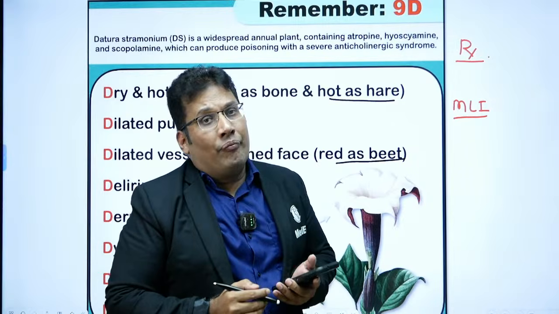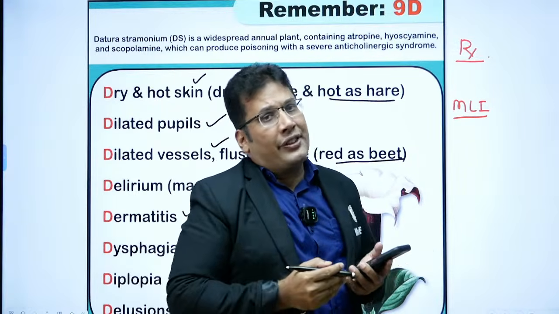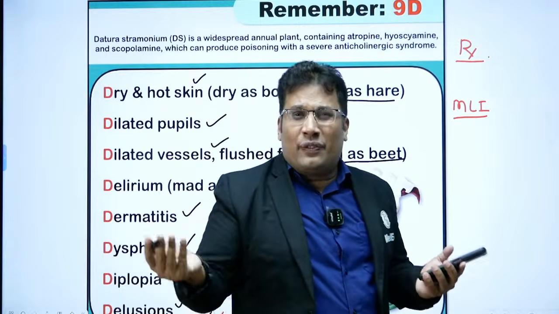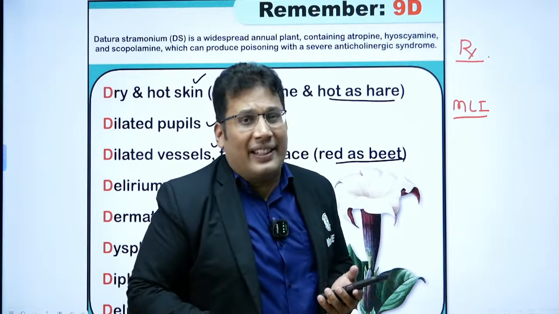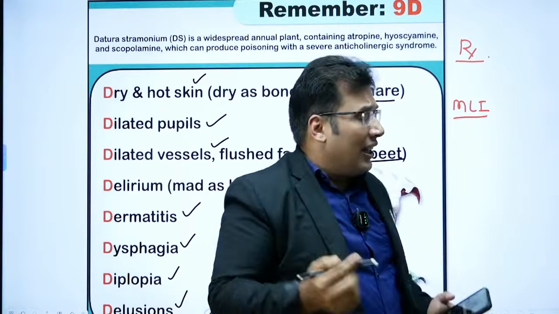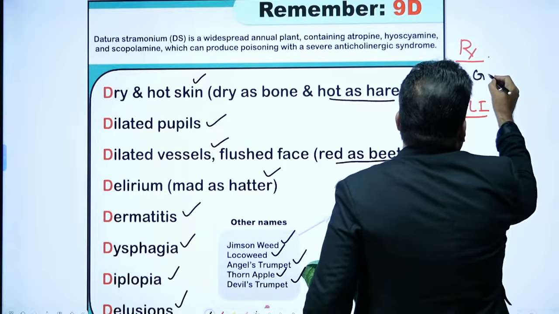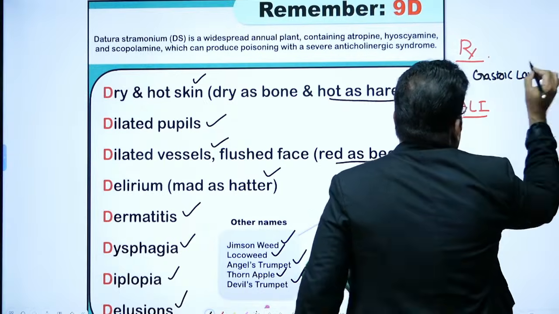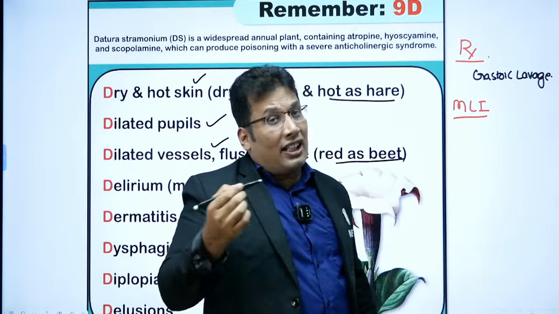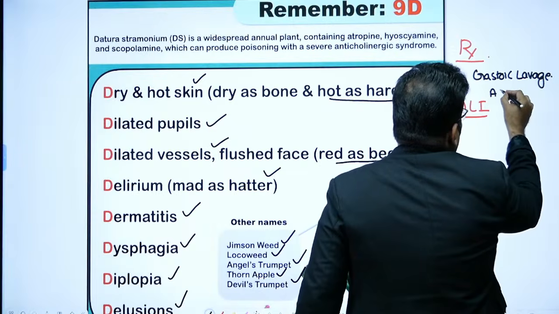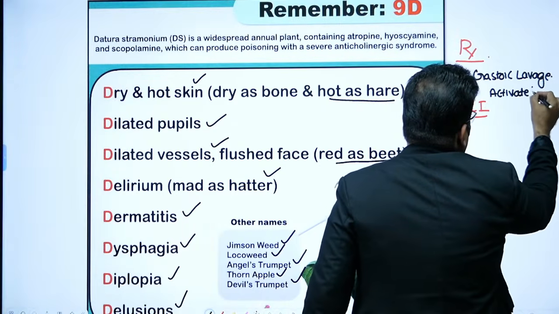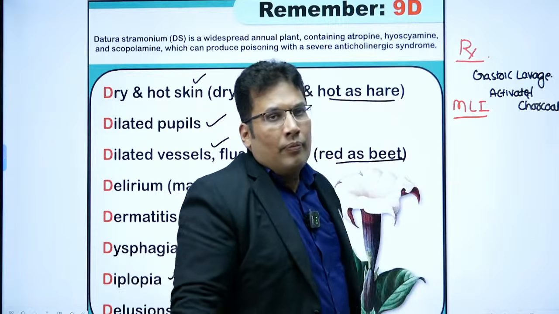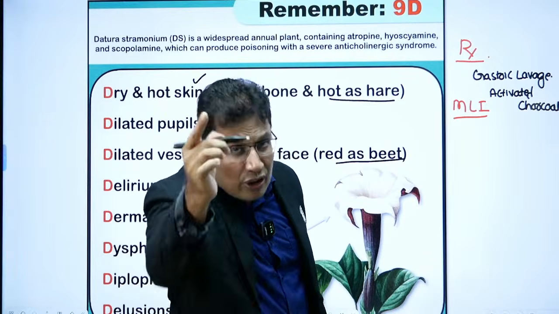Datura poison presents with the 9D manifestations: delusions, delirium, dysphagia, difficulty in talking, dysarthria and so on. So the treatment is gastric lavage, then you can give activated charcoal, then the drug of choice is physostigmine.